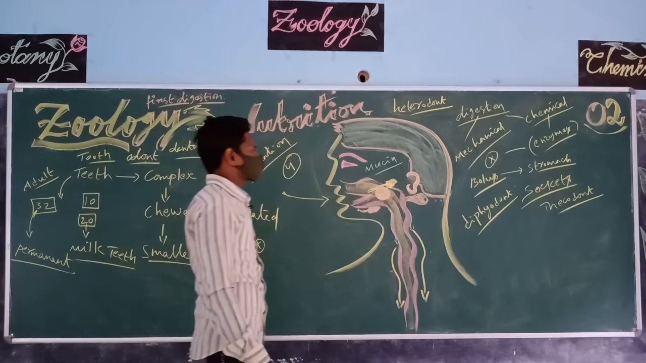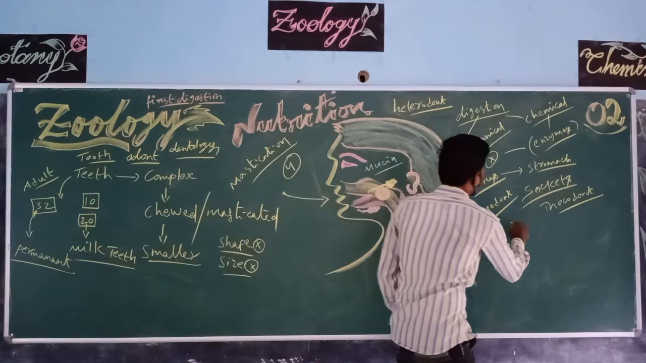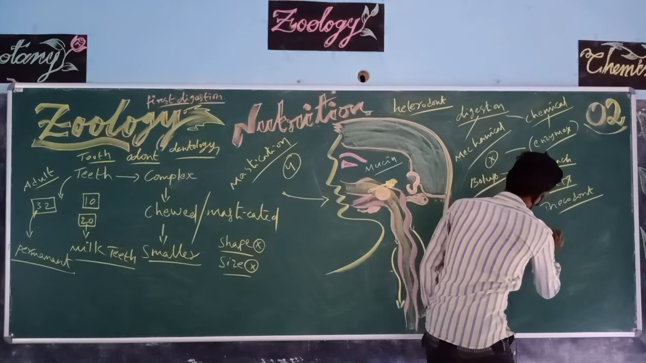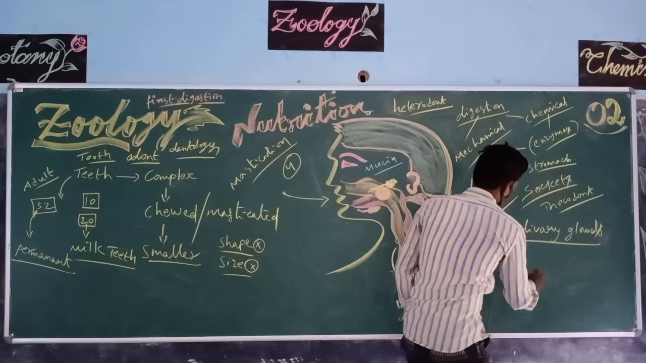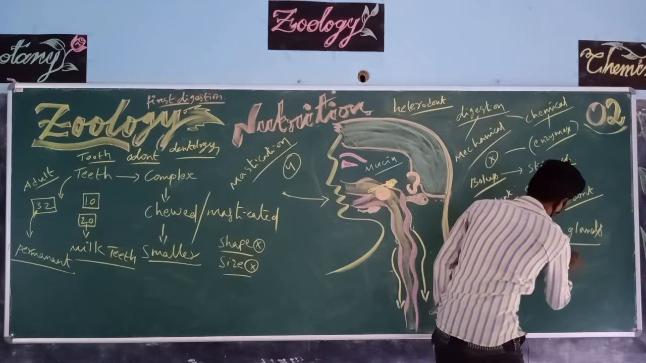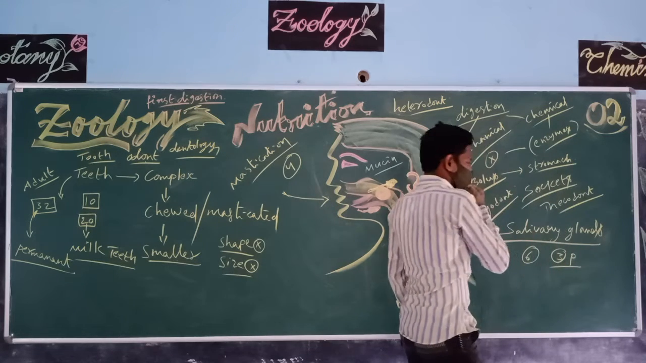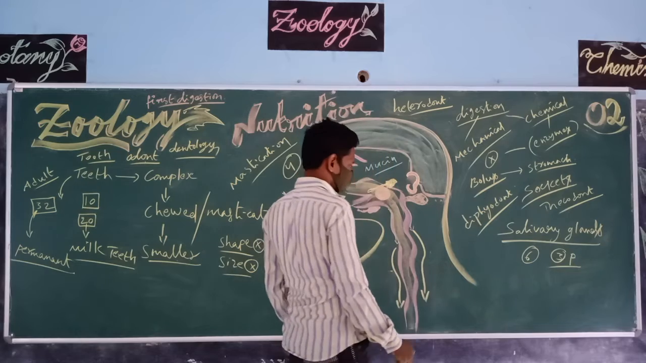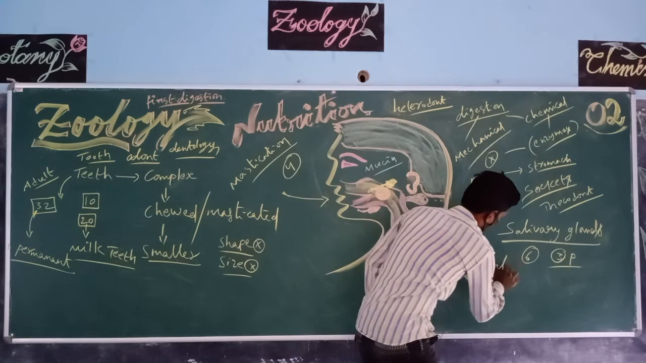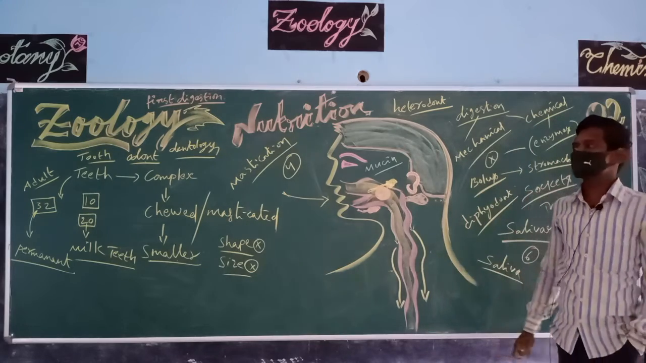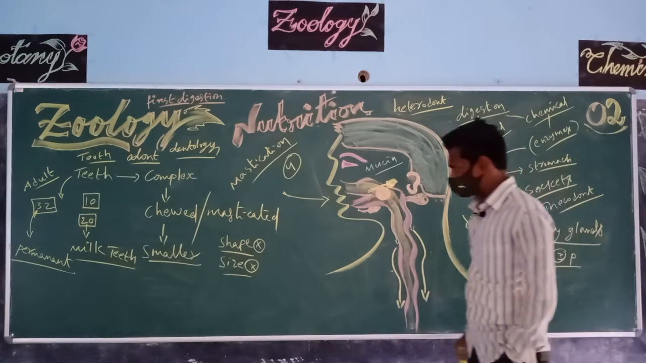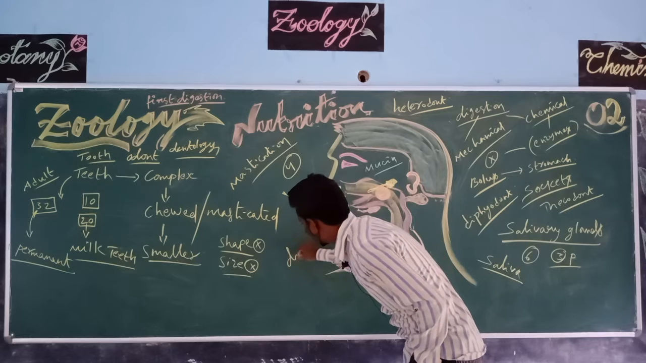Then coming to one more special structure called salivary glands. These salivary glands are 6 in number, or 3 pairs. Their main function is secretion of saliva. Saliva is scientifically known as salivary juice, and salivary juice is one of the digestive juices.